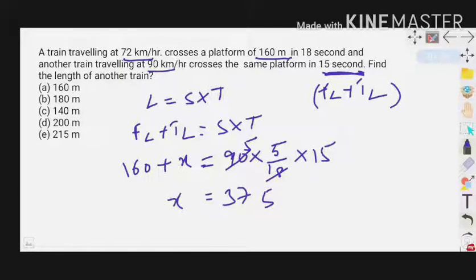And send this 160 to this side. 375 minus 160 equals 215. The length of the second train is equal to 215 meters.